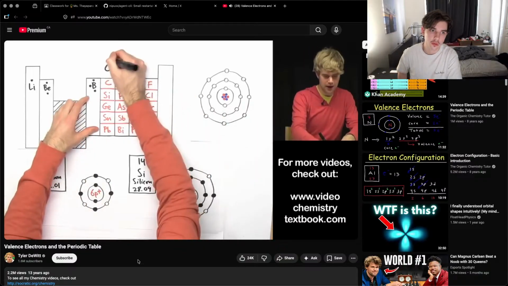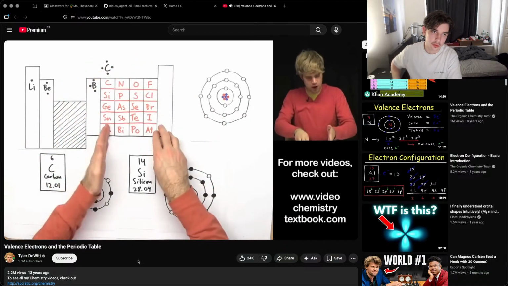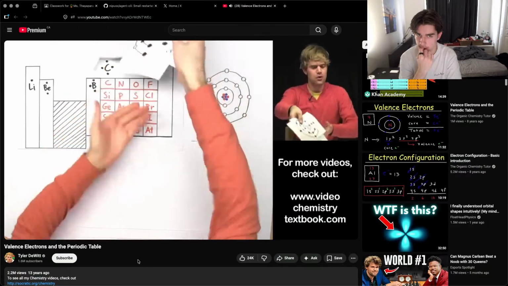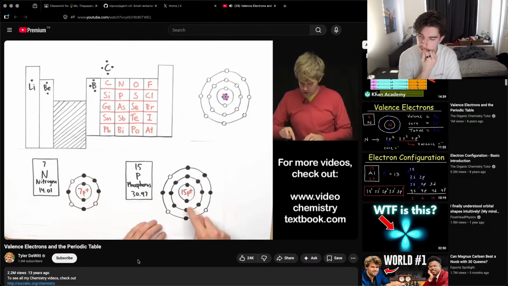Okay, so I can take this and do a dot here, a dot down here, a dot to the left, and then a dot to the right to show that everything in this column has 4 valence electrons. Now moving on to the right, we've got this column with nitrogen and phosphorus and all these others. And everything here has 1, 2, 3, 4, 5 valence electrons.